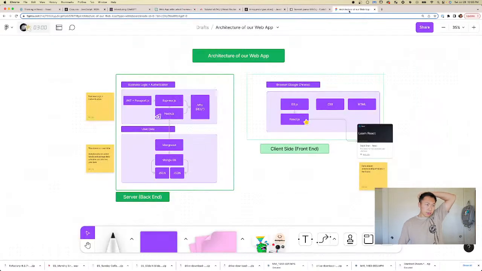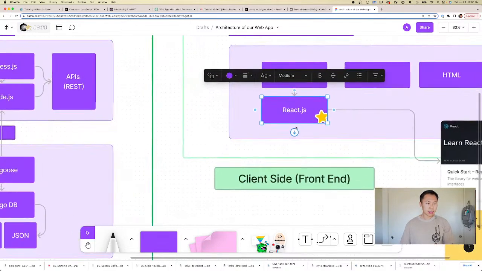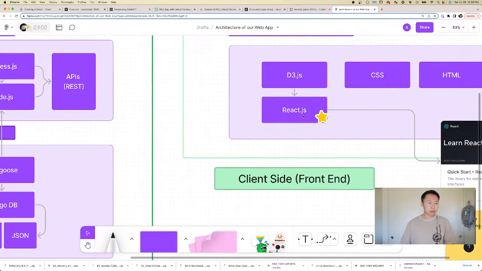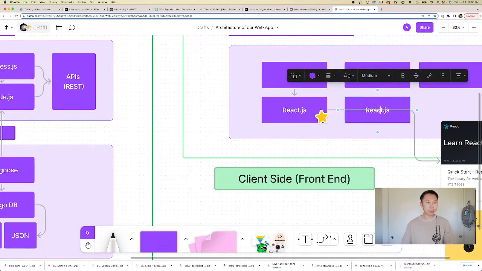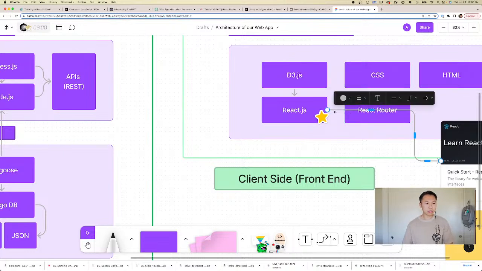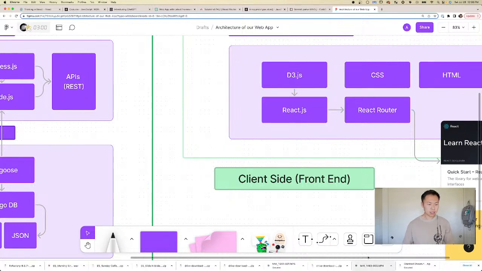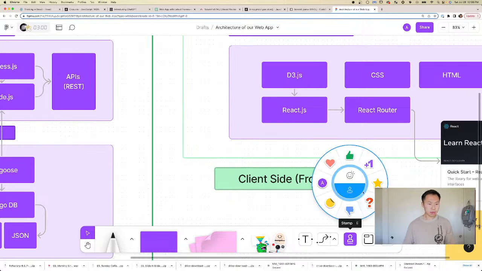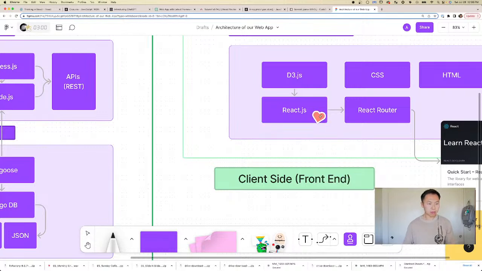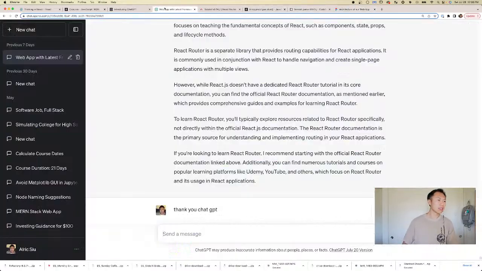So let's go back to our architecture, and we need to learn one more thing. One last thing. Bear with me. Let's add React Router here. We did learn React.js, and I'm really happy that we've learned it. But in order to make a web application, we really do need to learn React Router. So I'm going to say React.js, we've gotten most of it done. React Router. What other things do we need?